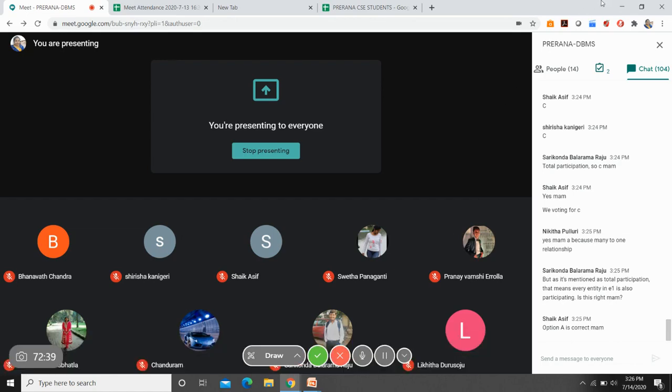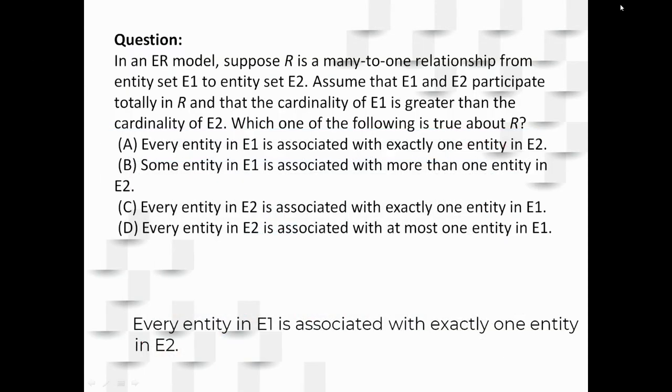So please see here. We said that in the question it is given that it is a total participation. Right. So even if it is a total participation, we are also given one more clause that R is a many to one relationship. So in your options, it should be satisfying this many to one relationship also. So we have a tug between A and C. So let me first answer for C, then we will go for A.